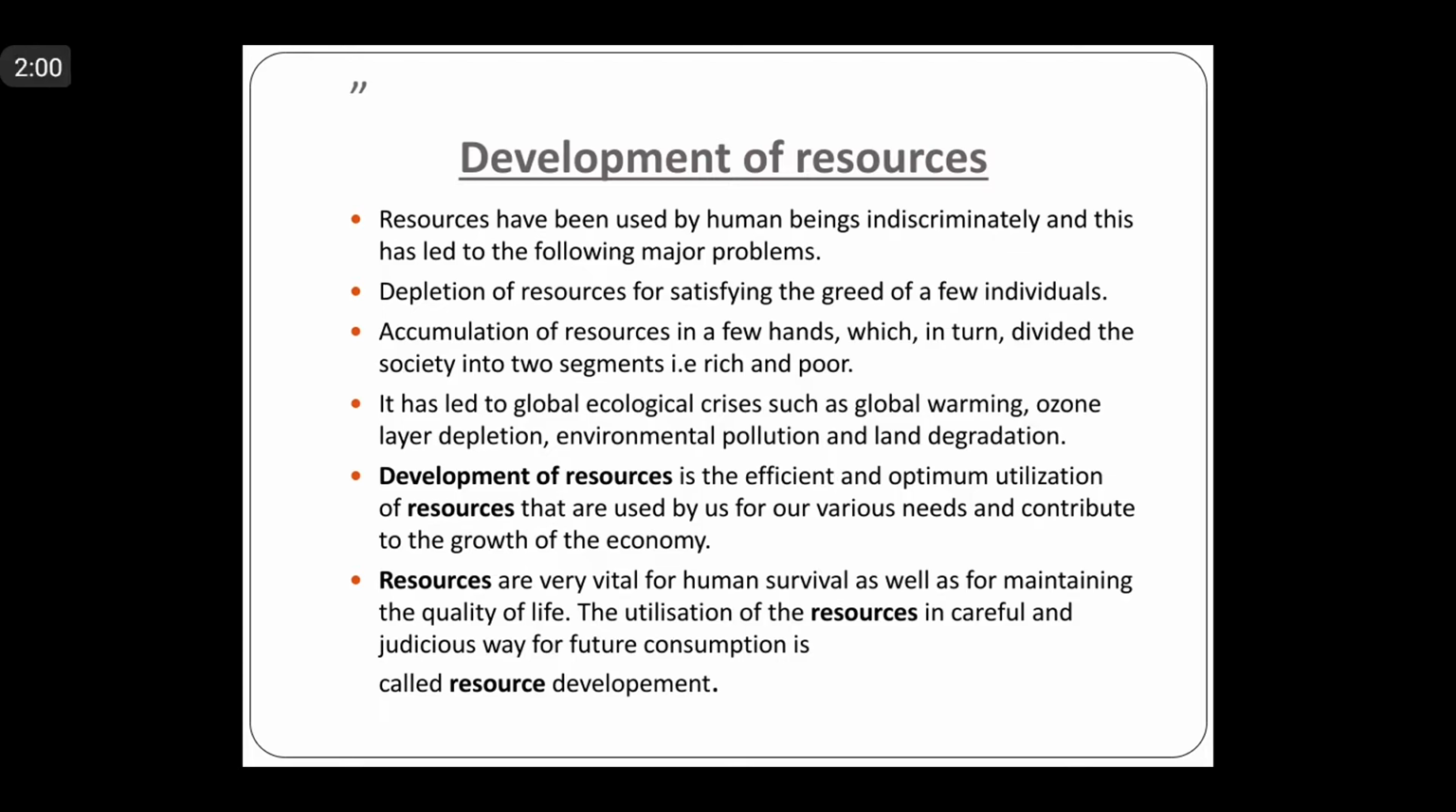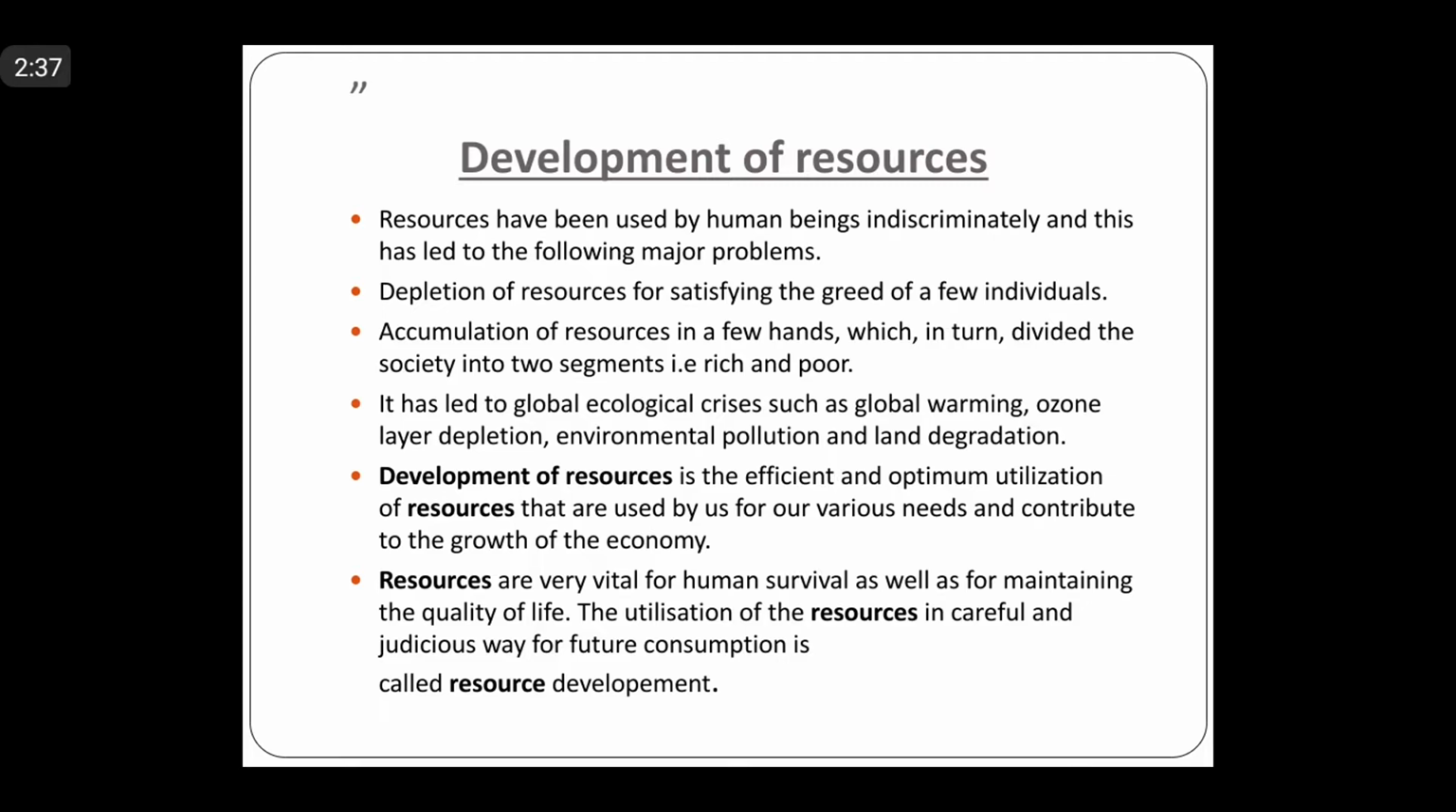Development of resources is the efficient and optimum utilization of resources that are used by us for our various needs and contribute to the growth of the economy. It is also important for our survival. It is also important for economic growth. It is also important for industrialization, for industrial development, right? It is also important for export and import, right? And it also generates different types of employment.